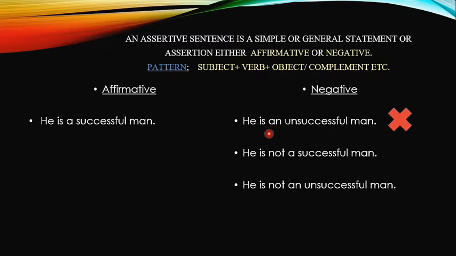What about the next one? He is not a successful man. This also doesn't go with the sentence. He is a successful man. He is successful. So we cannot deny that. So this is also a wrong answer. He is not an unsuccessful man. That means he is a successful man. The meaning is clear. The meaning has been preserved here, and the structure is negative. So this is the correct answer, which has been able to preserve the meaning of the sentence and has been converted into a negative structure.